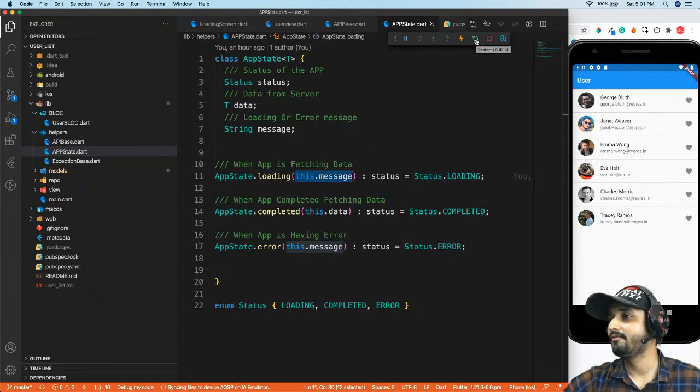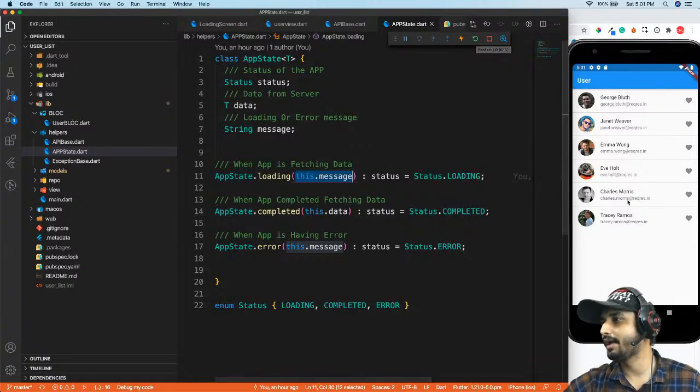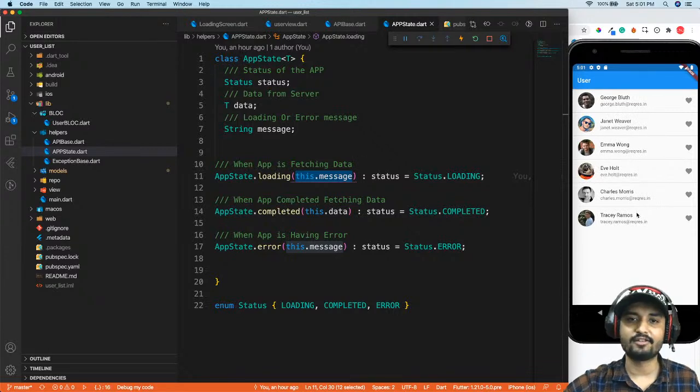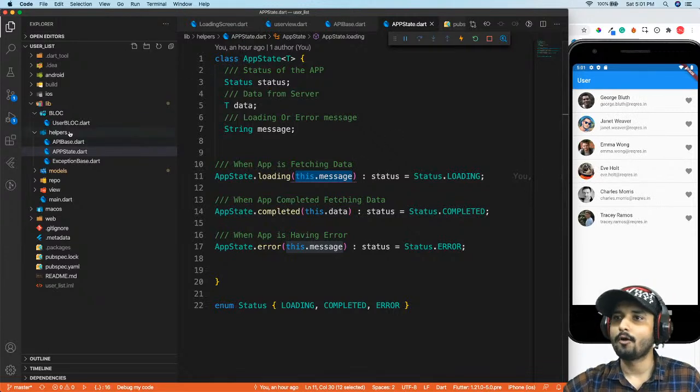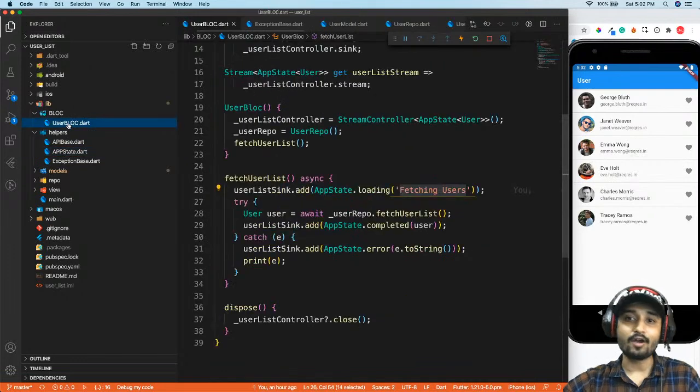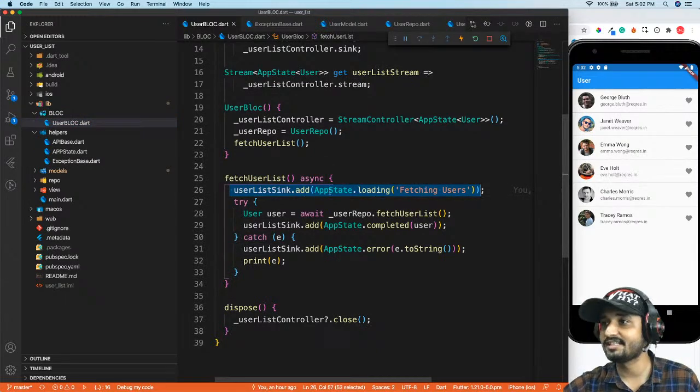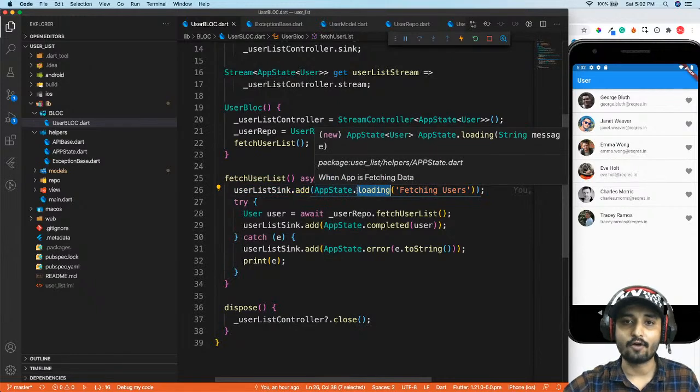Now I will reload my app and we'll see what we have. In a few seconds it will load, but you will be able to see we have a fetch user right over there. So the very first thing, when my BLoC gets initialized with my stream widget, is that it will first show the fetching user screen.